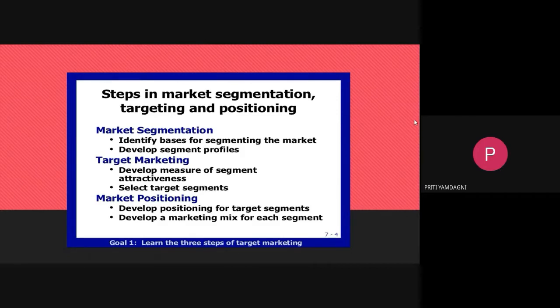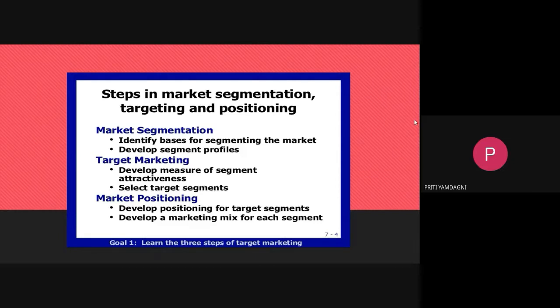Target marketing means we attract the consumer, then we approach the consumer, and our consumers are increasing day by day. So that helps us to select target segments. Market positioning. As I told you, market positioning is for the company and the product to develop a positioning for target segments.